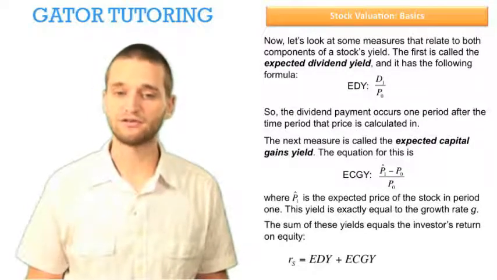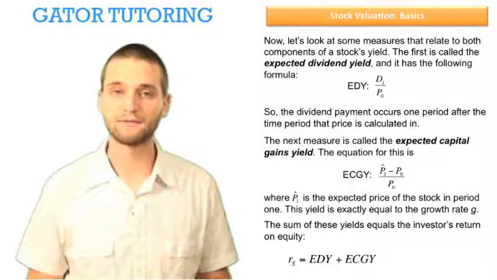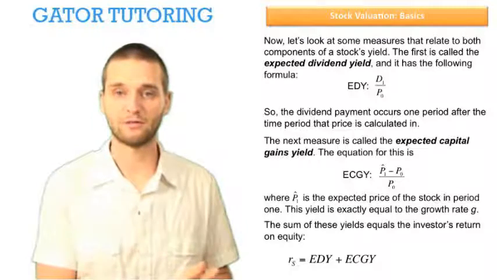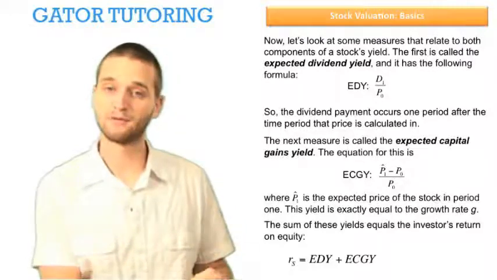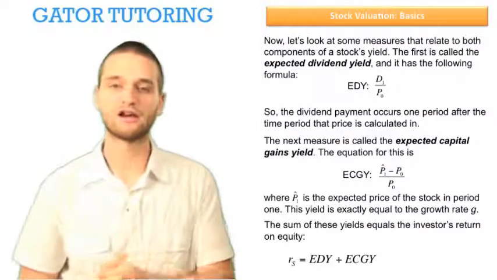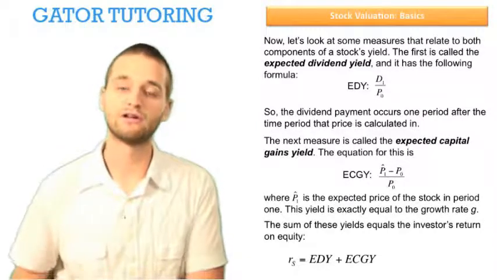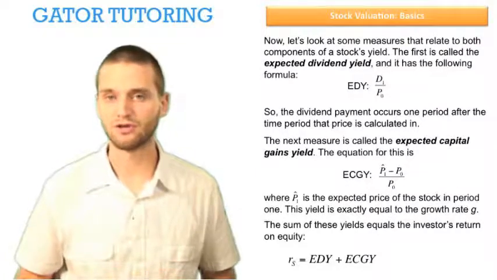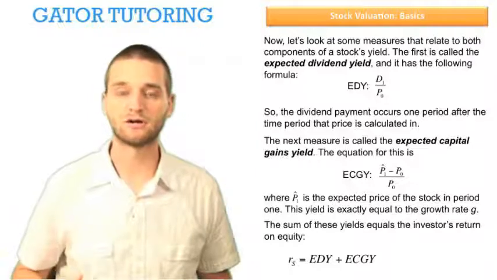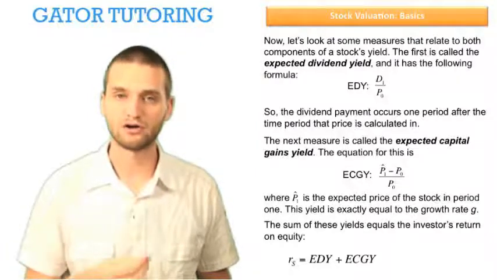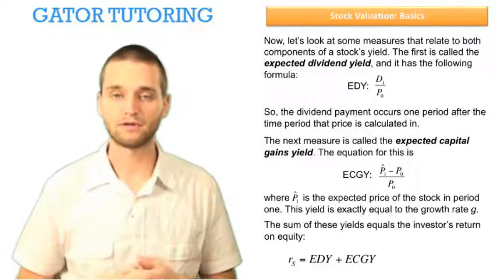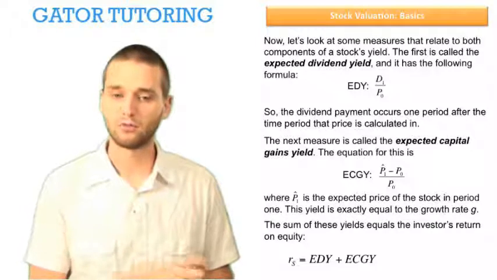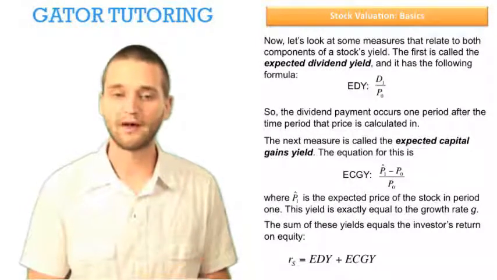So the sum of these yields equals the investor's return on equity. Now this is kind of confusing. We call both the return on equity, the previous thing that we just defined as the net income over the total equity, and the return on equity can also be the discount rate used to discount future cash flows when we're talking about stock valuation. So make sure you don't get these two confused. Usually when we say return on equity or rate of return on equity, we're talking about the discount rate, this small r sub s. So it shouldn't be a point of confusion, but just make sure you know that those two things are different.